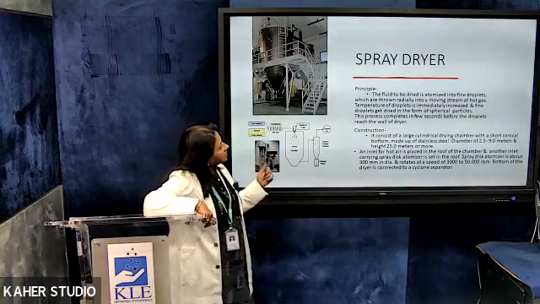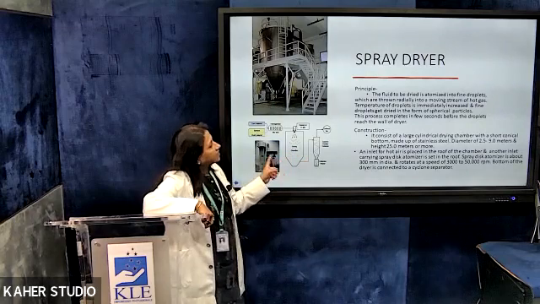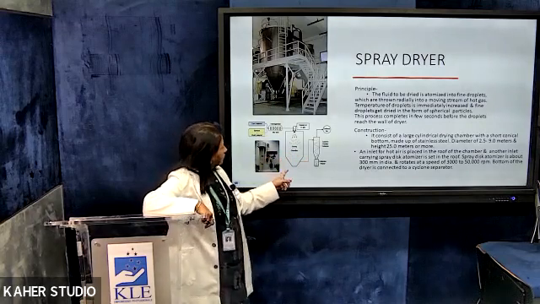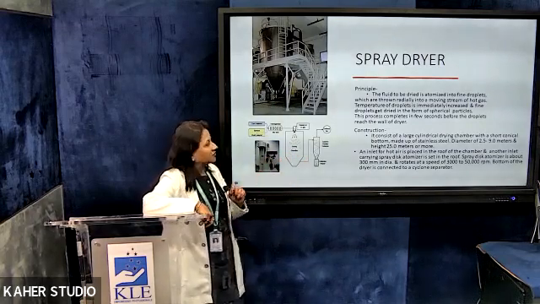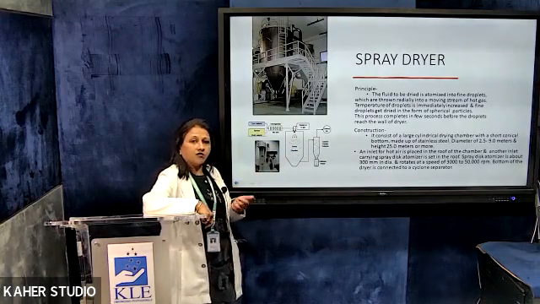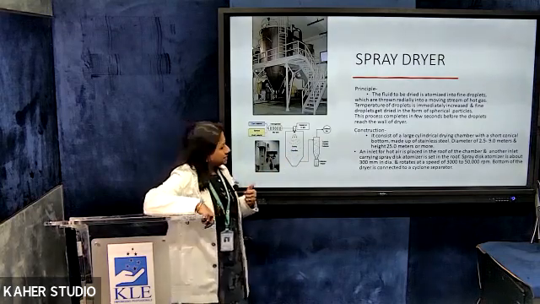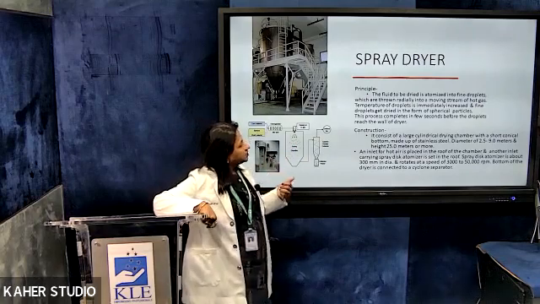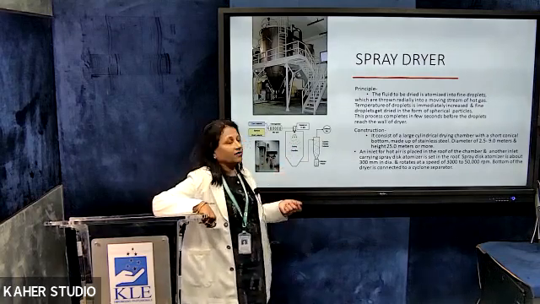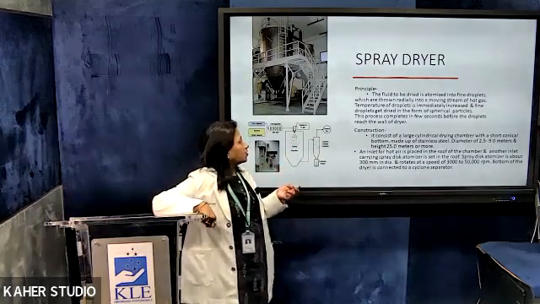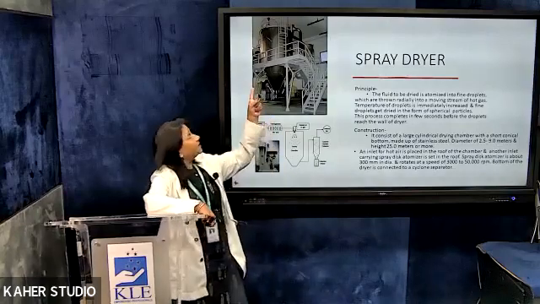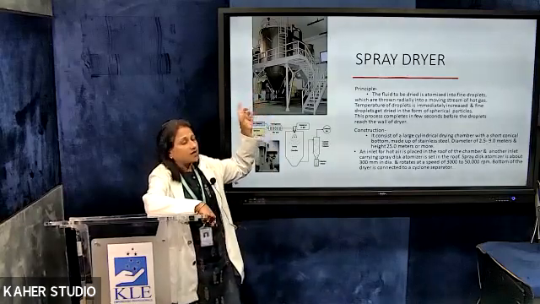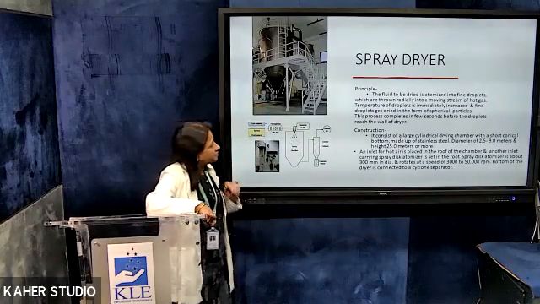So the construction is, it consists of a large cylindrical drying chamber with a short conical bottom. As you can see, it is made up of stainless steel. It is also made up of glass in the case of laboratory scale spray dryers, and the larger ones have a diameter of around 2.5 to 9 meters and a height of around 25 meters. You can see here they literally have ladders to go up. So it is a very huge equipment in the industries.